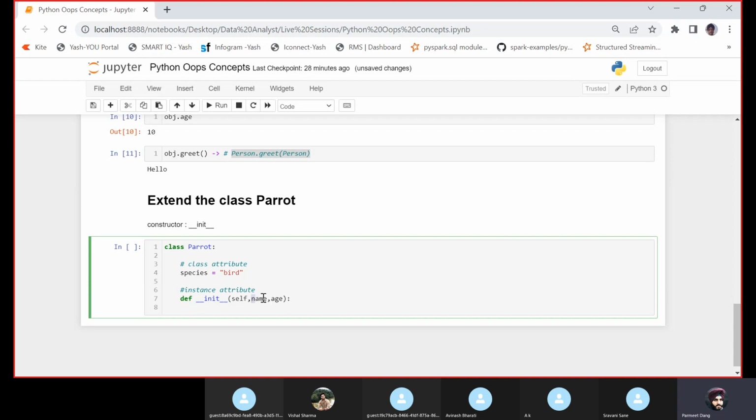So this is a special method which is known as the constructor. Inside this, the first parameter is always self, and I am expecting name and age to be given. Now we want to initialize this. So here I'll write self dot name is equal to name and self dot age is equal to age. The name passed by the candidate who is invoking this class, we are assigning to the attribute, and the age as well.